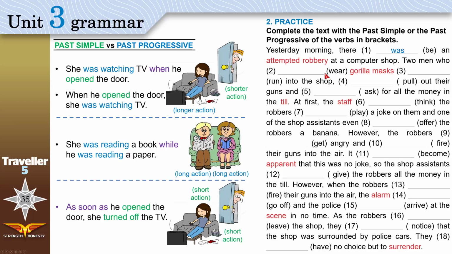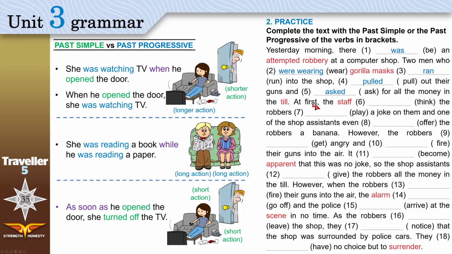So definitely we give wear past progressive, and then they ran. This action interrupted this. It happened after, and it finished while this was still happening. And then after they ran, they pulled the guns. And after they pulled the guns, they asked for the money.